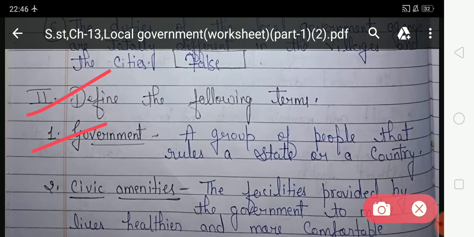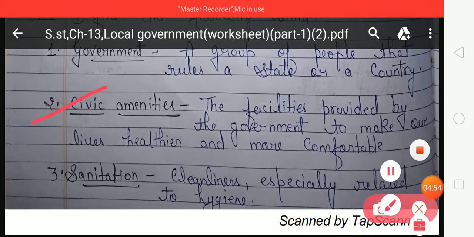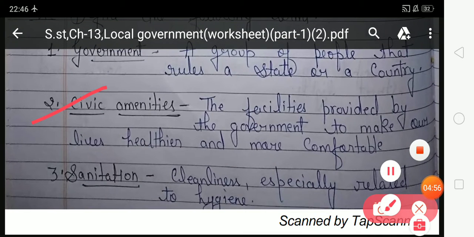A group of people that rules a state or a country is known as government. Look at the second, civic amenities. What is civic amenities? The facilities provided by the government to make our life healthier and more comfortable are known as civic amenities.